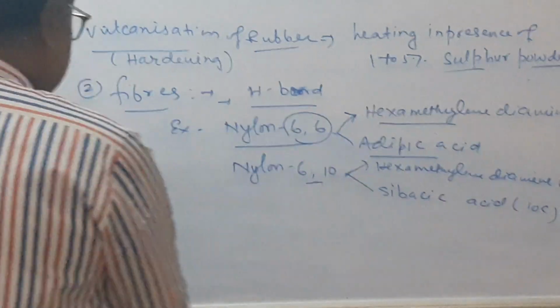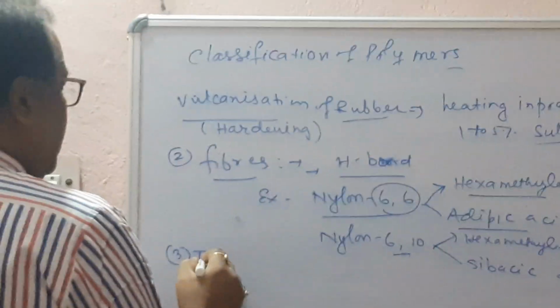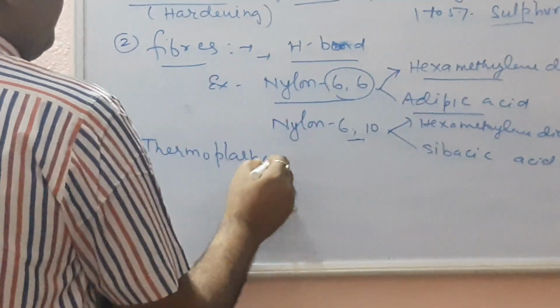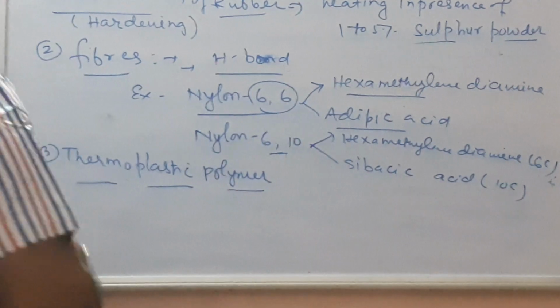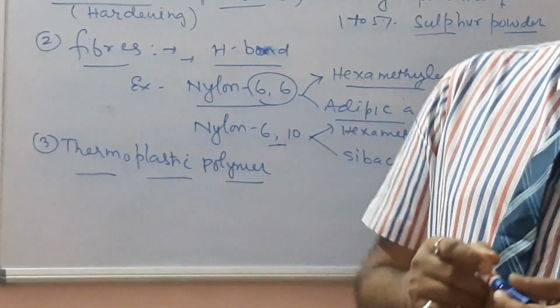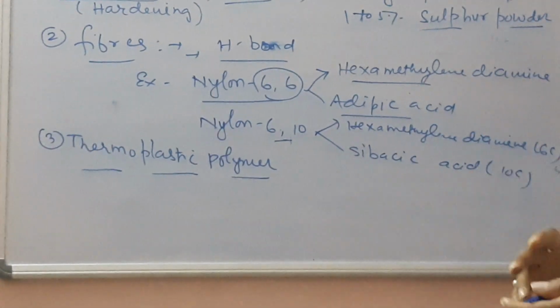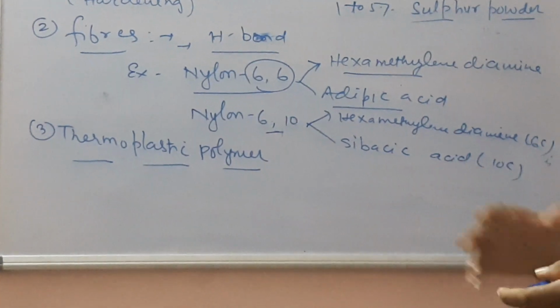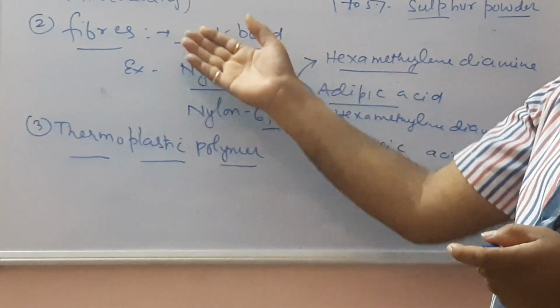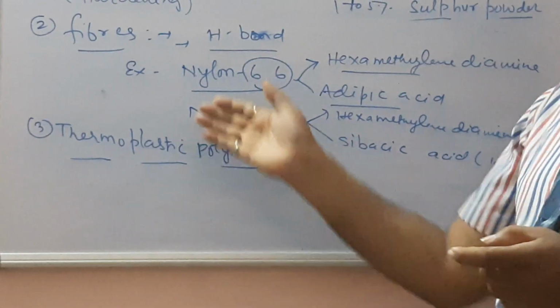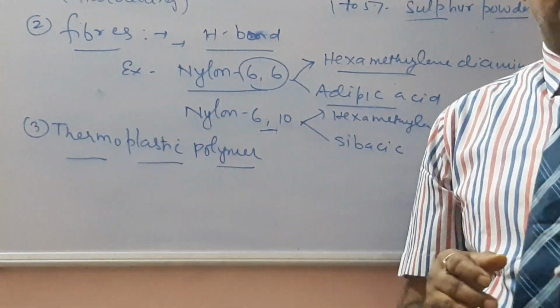Third is thermoplastic polymers. These polymers have more intermolecular force than elastomers, but less than fibers.